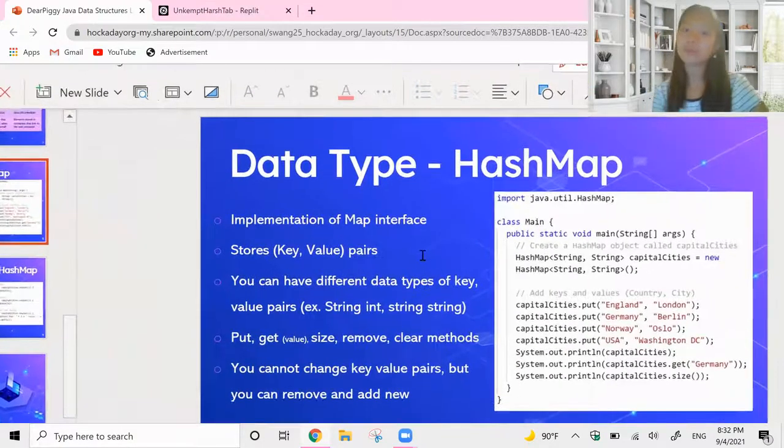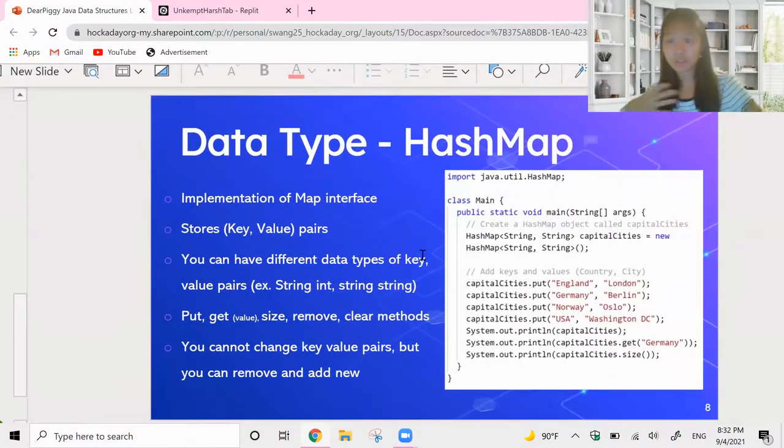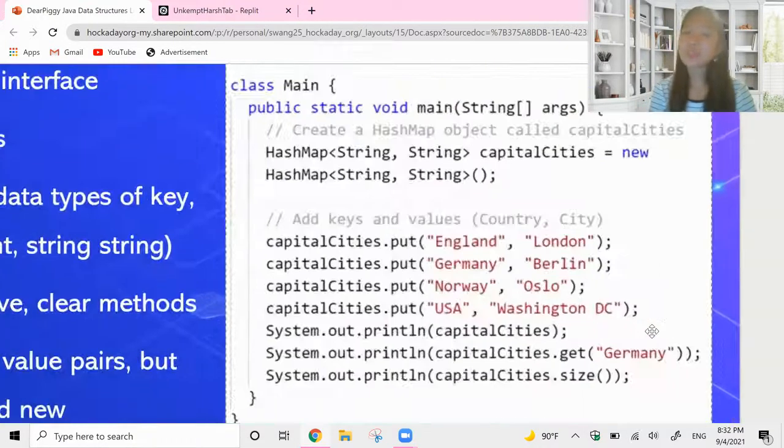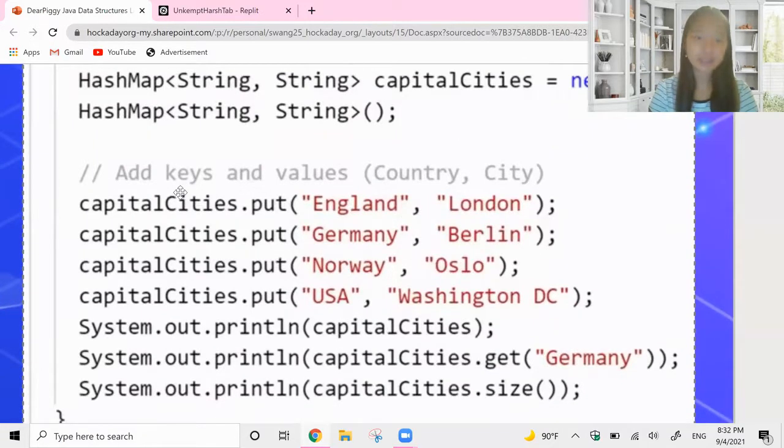Maps are an implementation of the map interface. Just like linked list and array list came from the list interface, hash maps come from the map interface. I mean, who could ever tell from the name, right? Okay, so if we look at hash maps, just by looking from the picture, and especially these four statements right here, we can tell that they're a little bit different from array list and linked list. The reason being is because hash maps do not just store one value, they actually store keys and values.